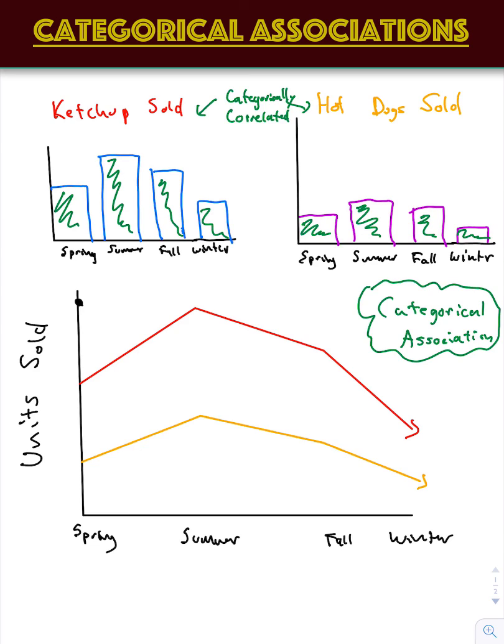So that's how categorical associations and correlations work. Hopefully this helps set a foundation for us moving forward.